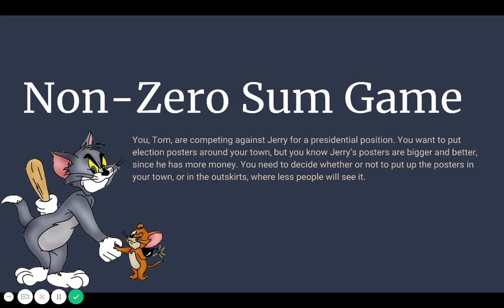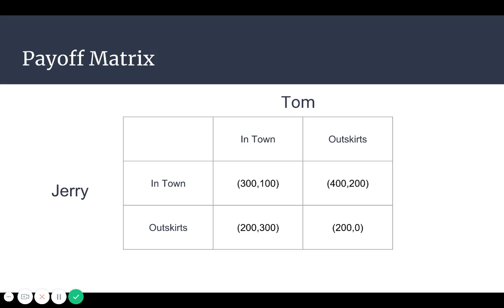You have to decide whether or not to put up the posters in your town or outside the town where fewer people will see it. If Jerry and Tom both put their posters in town, Jerry will get 300 of the 400 people in town, and Tom will only get 100 due to his inferior advertisement. If Jerry posts in town and Tom posts in the outskirts of town, Jerry will get 400 of the in-town votes, and Tom will get 200 of the outskirt votes.